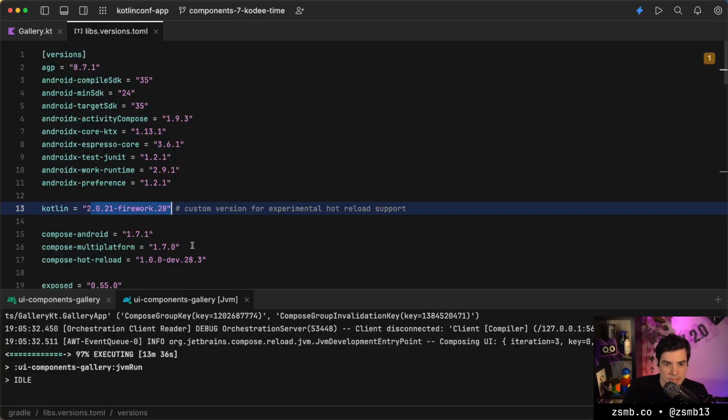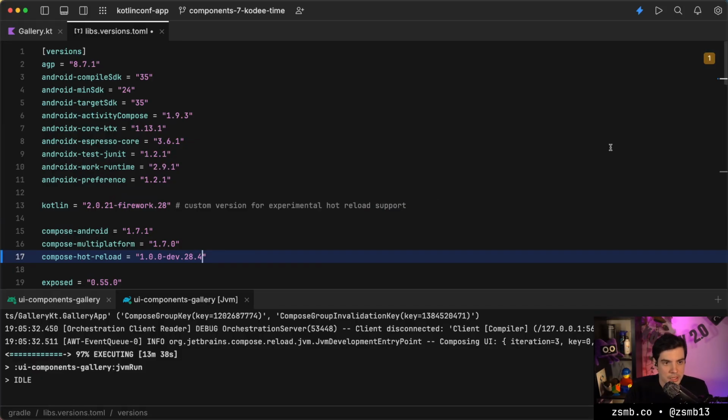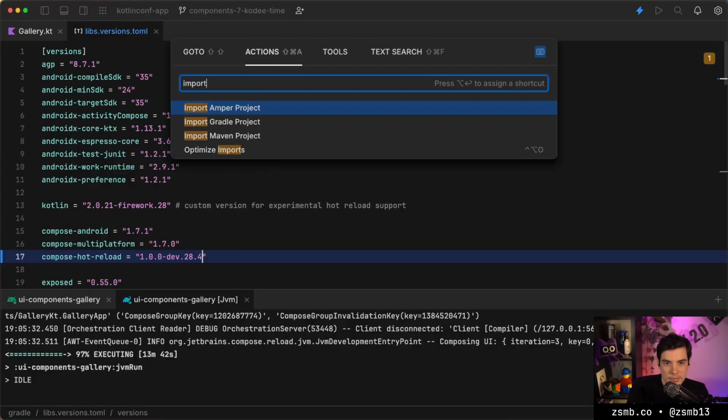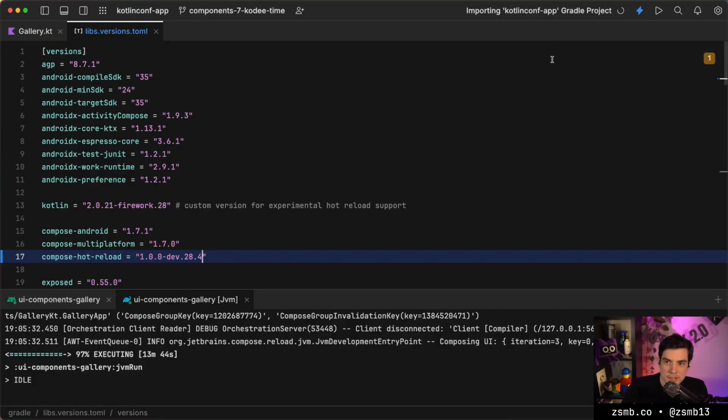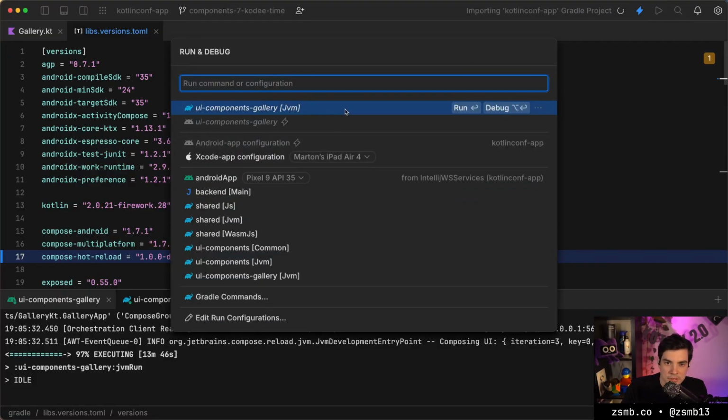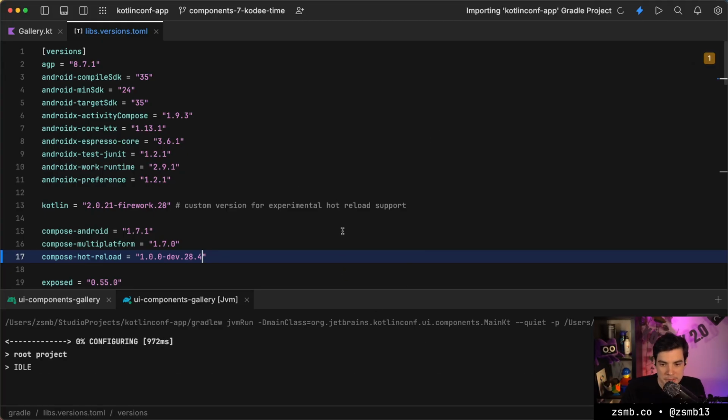So that version is correct, and this we can just bump to 28.4, and we'll re-import the Gradle project so that we have that, and we'll also rerun the desktop app. And if I can keep myself from just hitting the play button over and over again to fully relaunch the desktop app, hopefully we can launch it once, and then it will just remain open for the entire time that we are working on it.